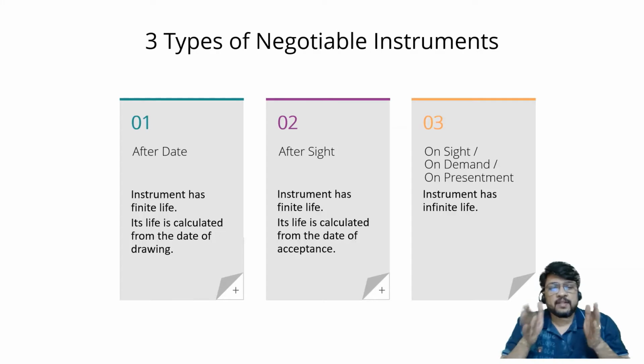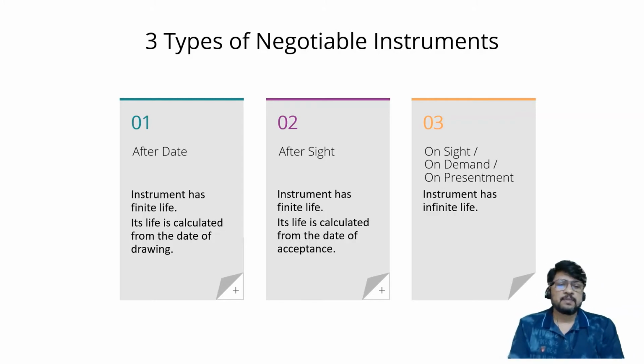But then what is their life? That life starts from the date on which they are drawn or from the day on which they are accepted. If the date of drawing and date of acceptance are one and the same, then the difference between the first category and second category is not important. But if the date of drawing and date of acceptance are different, then it becomes very important from which date we should calculate the life of that particular bill. It may be 3 months, it may be 6 months, it may be 5 months, as it is mentioned on the bill of exchange. From which date should that period of 5 months, 6 months, 3 months be calculated?